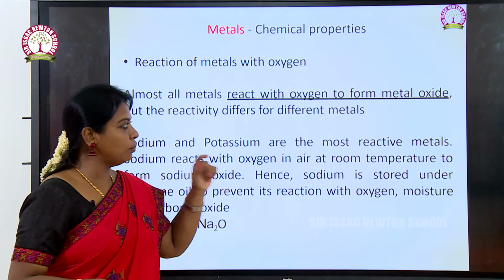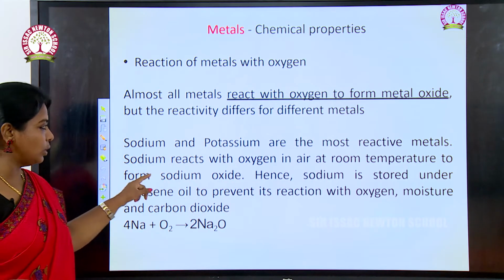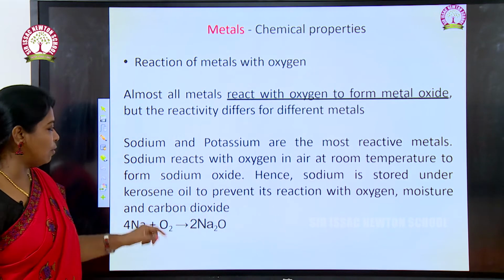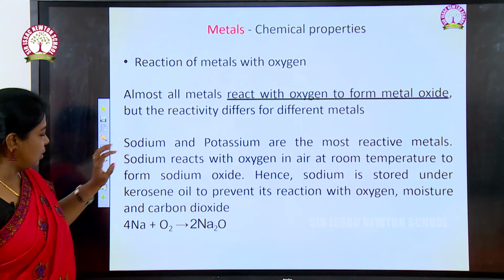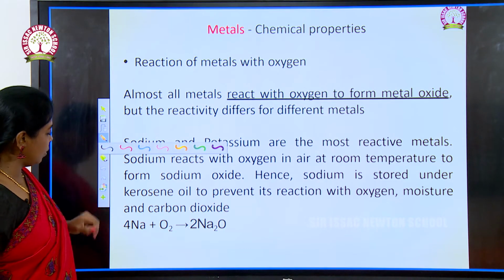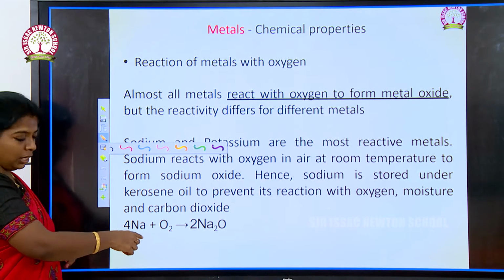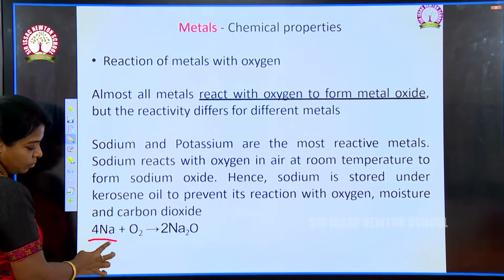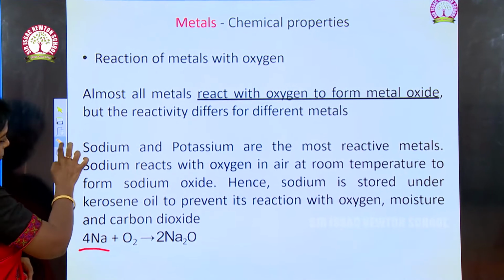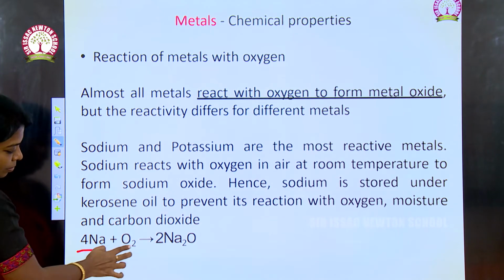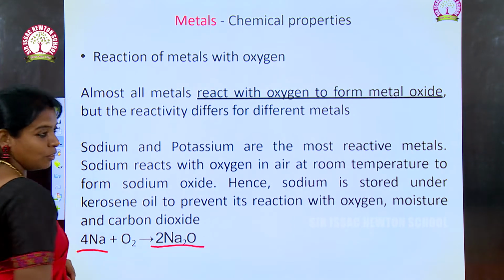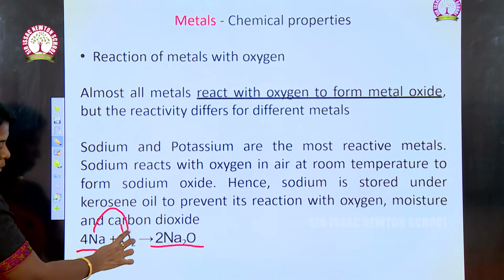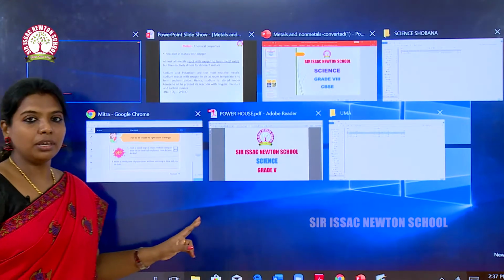Sodium and potassium are the most reactive metals with oxygen. Sodium reacts with oxygen in air at room temperature itself. And now let us see the equation here. Sodium reacts with oxygen to form sodium oxide.